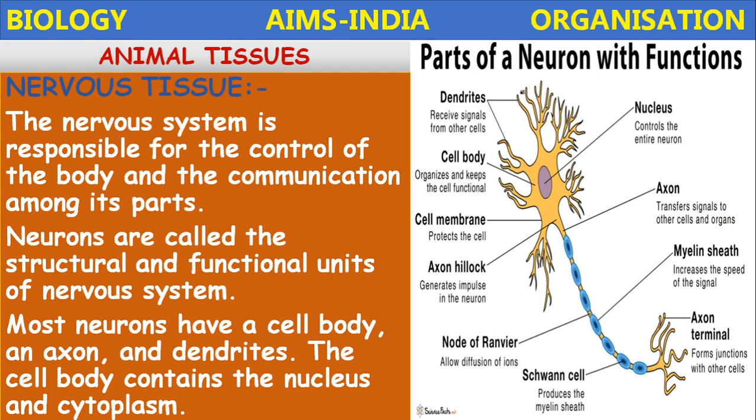So see the parts of neurons and their functions. The dendrites receive the signals from the other cells. The cell body and axon are the two main parts of the neuron. The cell body's function is to organize and keep the cell functional, and the cell body also contains a nucleus which controls the entire neuron. The cell body is externally covered by a cell membrane which protects the cell, and the axon transfers the signals to other cells and organs.